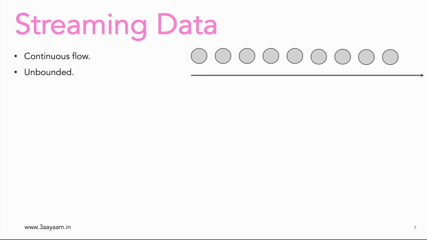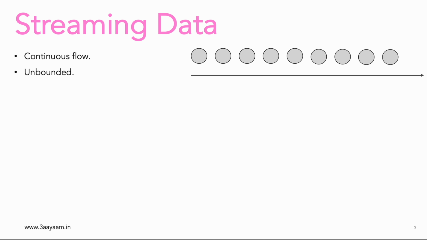In batch data, let's say we deal with files, it can be CSV files, Parquet files, Avro files, or OLTP databases or data warehousing systems, does not matter. We know the size of the data. We know how much data we are dealing with, either in gigabytes or megabytes or in number of records. We can quantify the data which is there in any of these systems. But in case of streaming data, we cannot quantify it because, as I said, we do not know the start and we do not know the end.